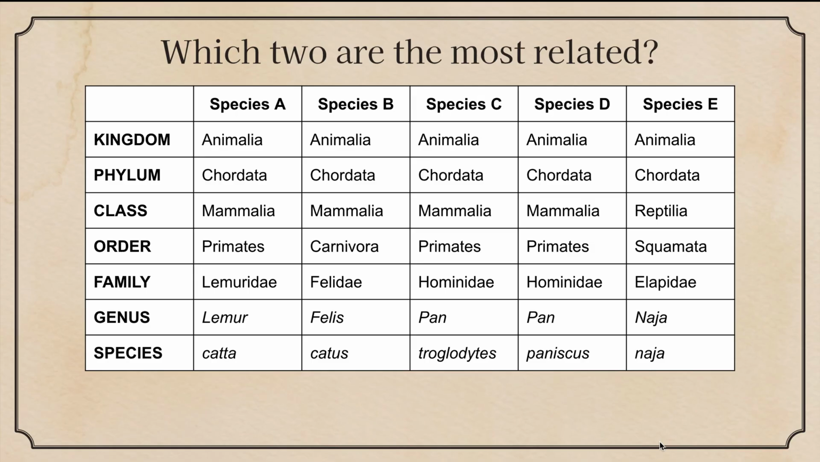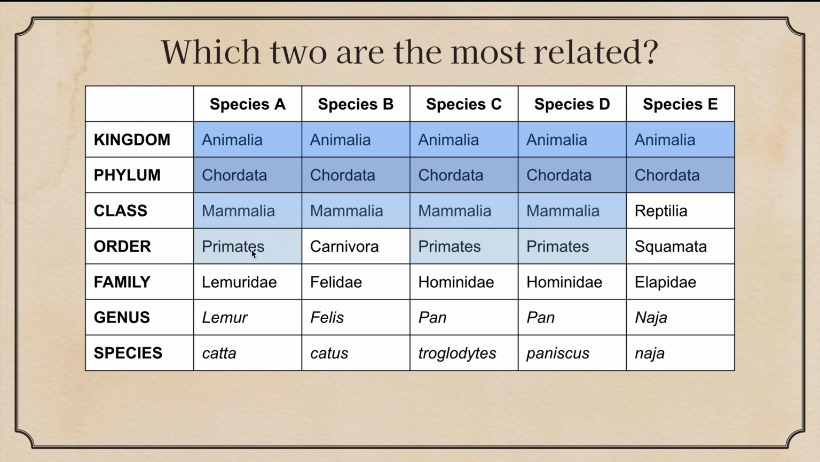So let's do a practice problem. Vamos a hacer un problema de práctica. Here we have our 7 taxons. Tenemos nuestra taxonomía. We have 5 different species. Tenemos 5 diferentes especies. So if we look at kingdom, all of them are in the same kingdom. Todos están en el mismo reino. Phylum, all of them are chordata. Class, now we have some differentiation. Ahora hay más diferencia.